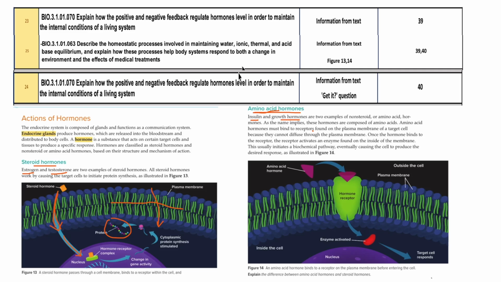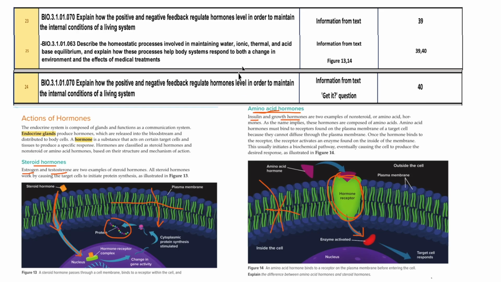As these are made up of amino acids, they cannot pass through the cell membrane. It is not allowed inside the cell. So these hormones will come and attach to the hormone receptors on the cell membrane, right? And that will bring the change which should be done by the hormone.